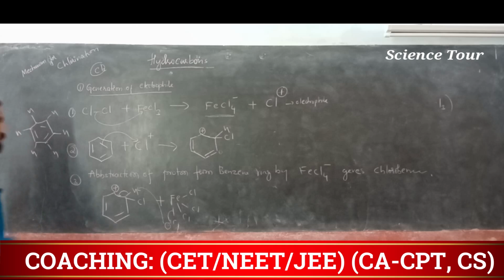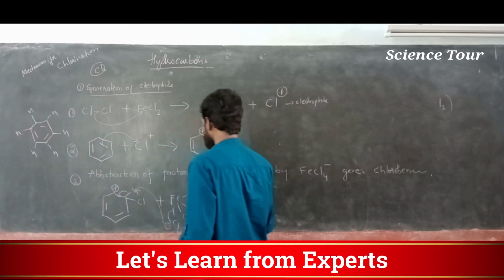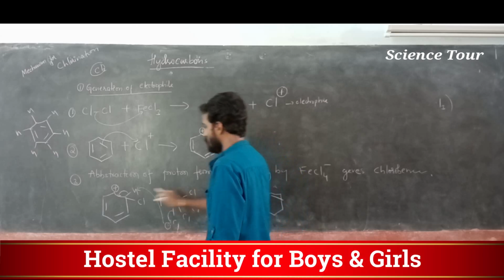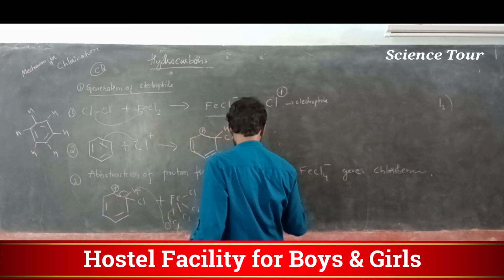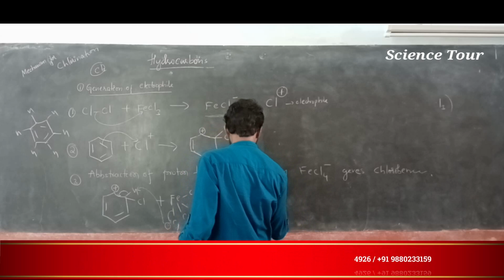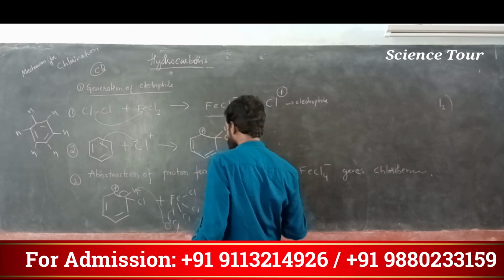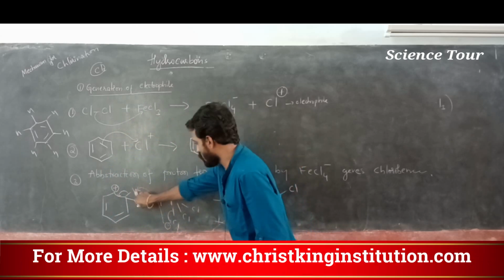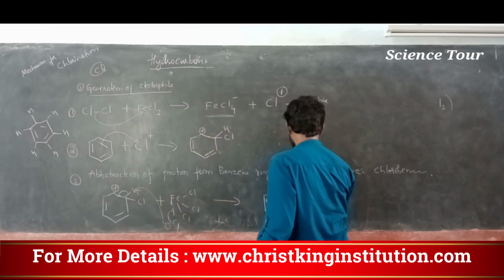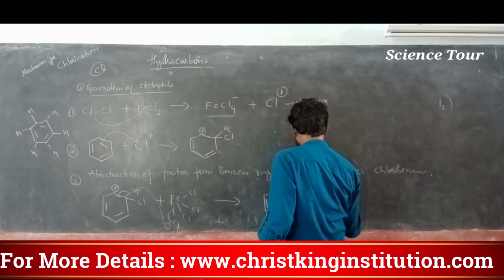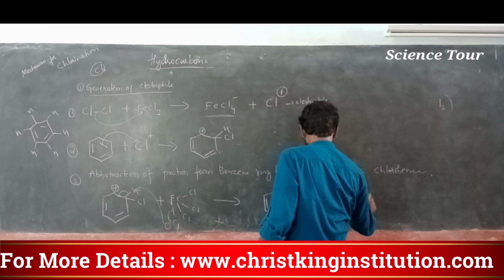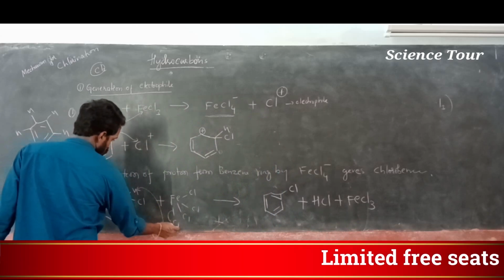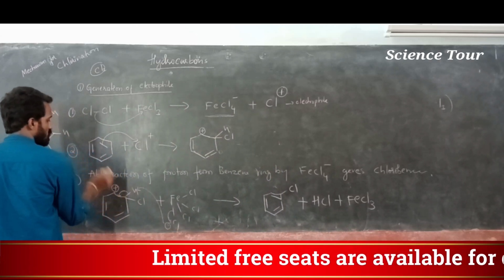This bond comes back and it gives, my dear students, bonded electrons coming inside, that I will represent here, and the remaining is all okay. This becomes chlorobenzene. This H will combine with one of the Cl and it gives HCl, and it also gives FeCl3, because one of the Cl is removed from this one, it combined with H and this bond breaks.